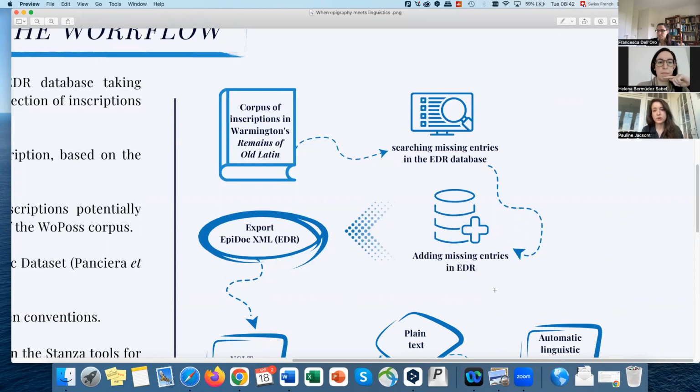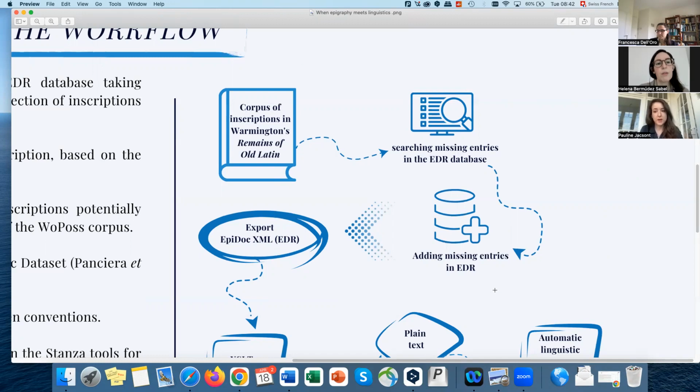This work was carried out in collaboration with Professor Silvia Orlandi, who supervised each record. This work allowed us to integrate about 19 pre-classical Latin inscriptions and to ensure a sufficient presence of inscriptions in pre-classical Latin in the database, which will allow the study of these texts by the WoPoss project.